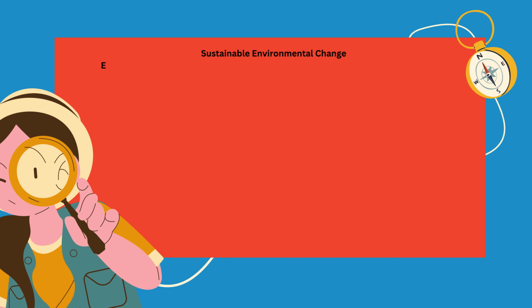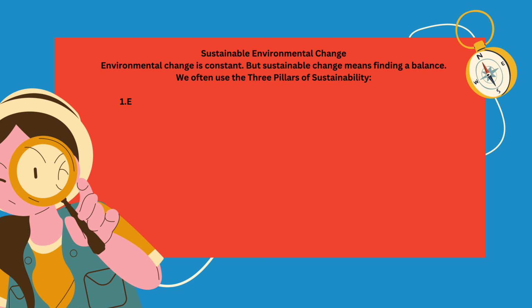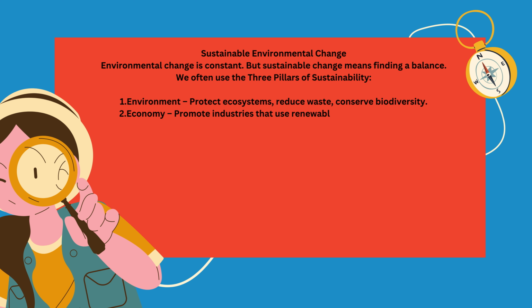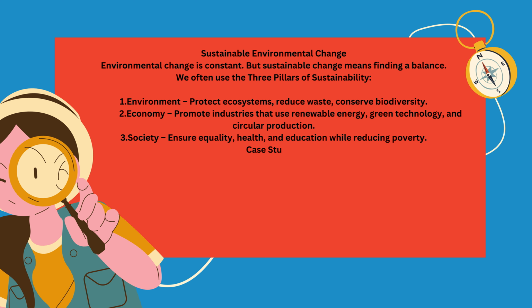Sustainable environmental change. Environmental change is constant, but sustainable change means finding a balance. We often use the three pillars of sustainability: environment, economy, and society. Environment: protect ecosystems, reduce waste, conserve biodiversity. Economy: promote industries that use renewable energy, green technology, and circular production. Society: ensure equality, health, and education while reducing poverty.